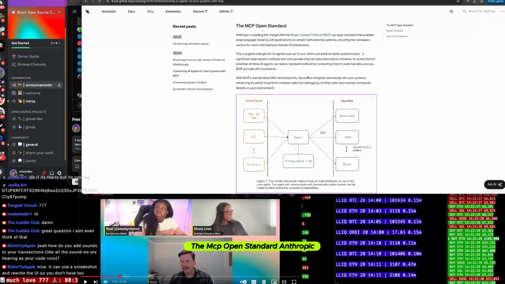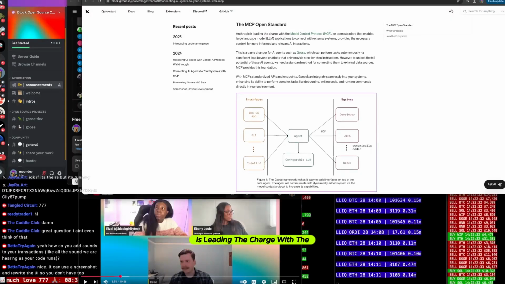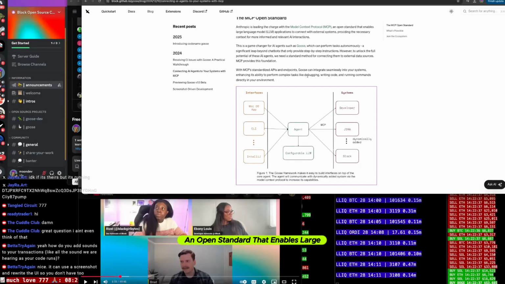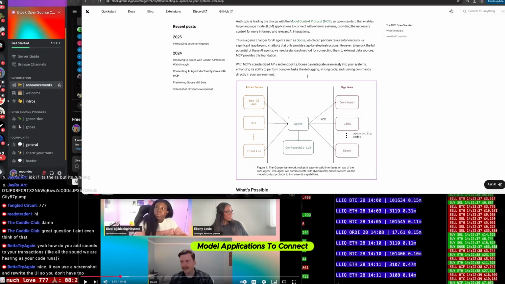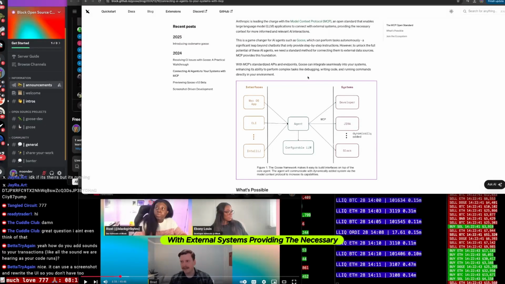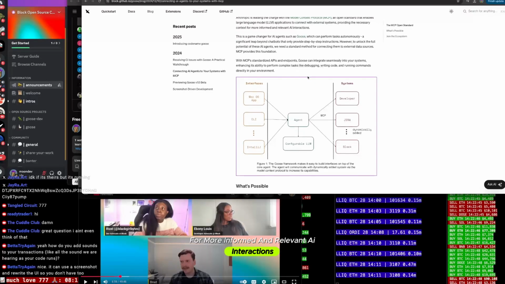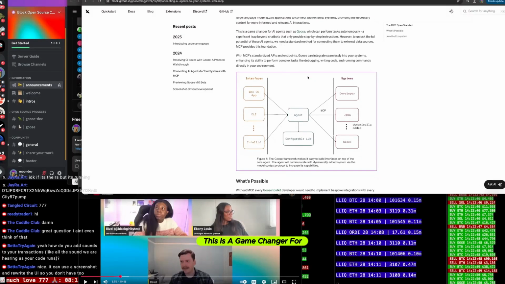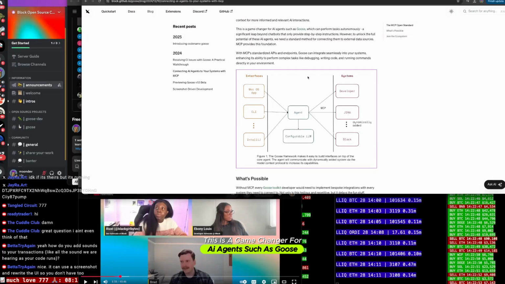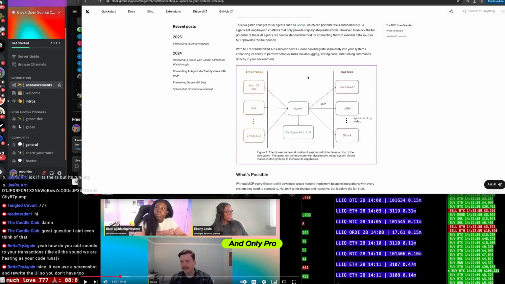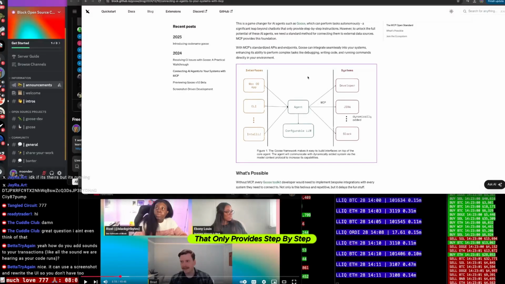The MCP open standard: Anthropic is leading the charge with the Model Context Protocol, an open standard that enables large language model applications to connect with external systems, providing the necessary context for more informed and relevant AI interactions. This is a game changer for AI agents such as Goose, which can perform tasks autonomously, a significant leap beyond chatbots that only provide step-by-step instructions.